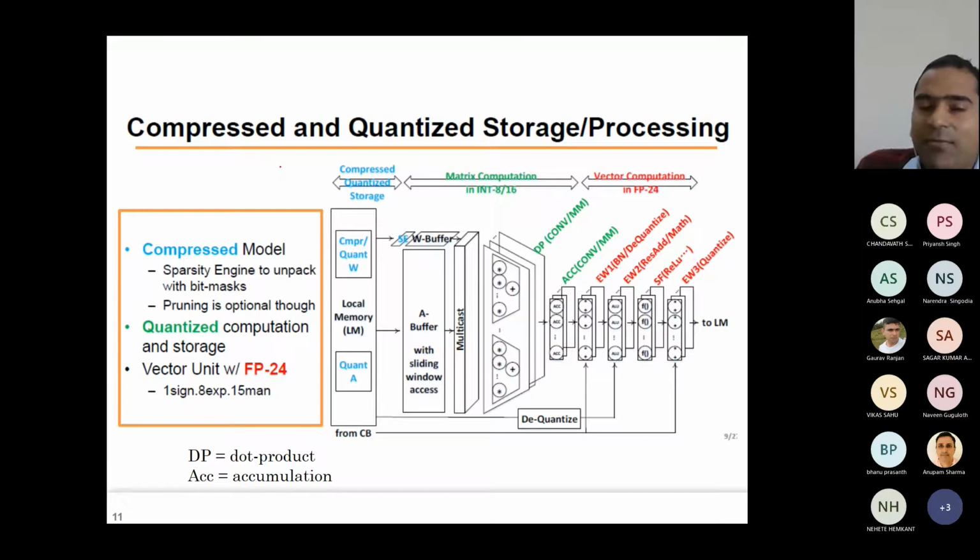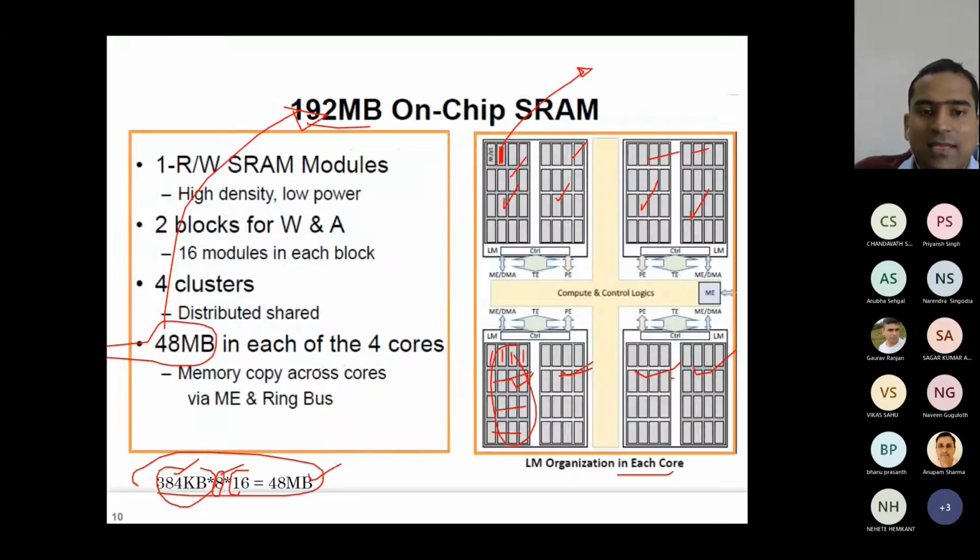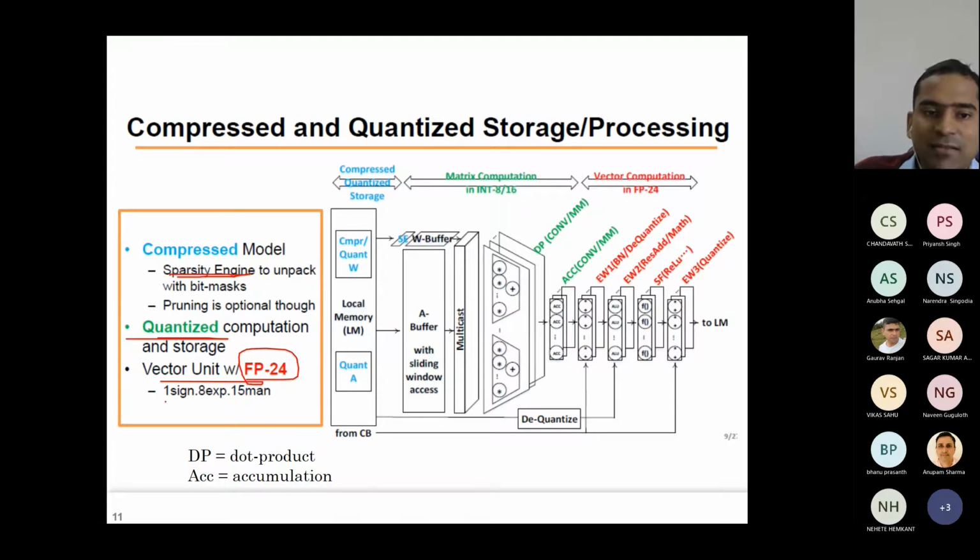And apart from sparsity, whenever the weight matrix is sparse, it stores it in a compressed manner. Plus, it also does quantization. Here it uses FP24. Again, see, there they were using FP19, which is very strange, and here they are using FP24. In FP24, there is 1 bit for sign, 8 bits for exponent, and 15 bits for mantissa.